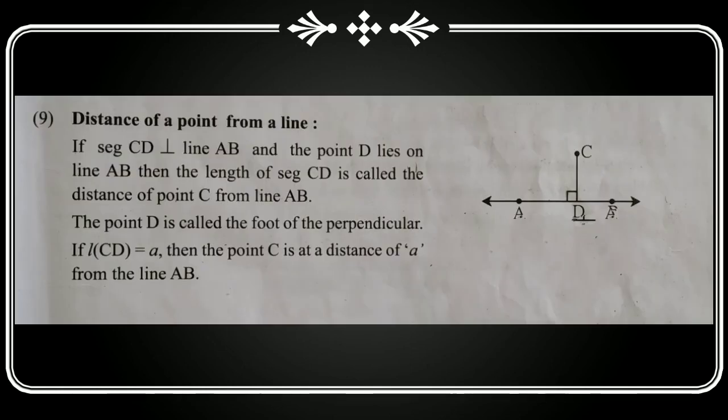Next definition: distance of a point from a line. If segment CD is perpendicular to line AB and the point D lies on the line AB, then the length of segment CD is called distance of a point C from line AB, and the point D is called the foot of perpendicular.